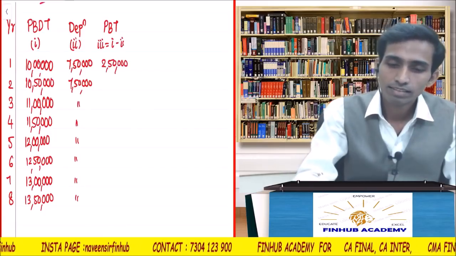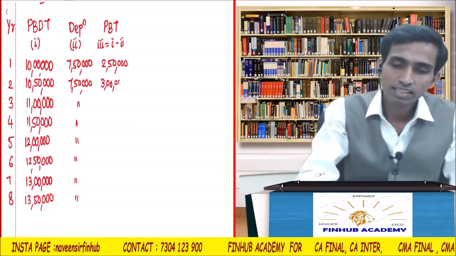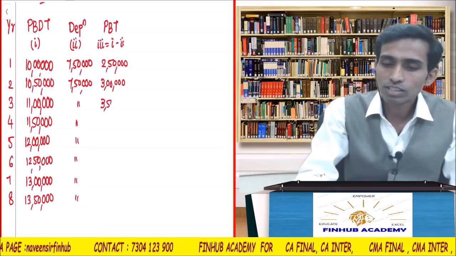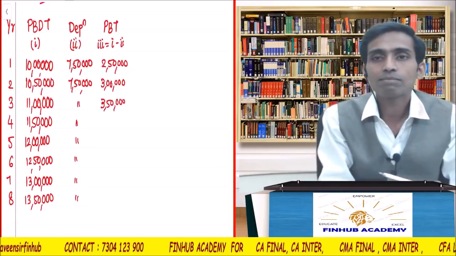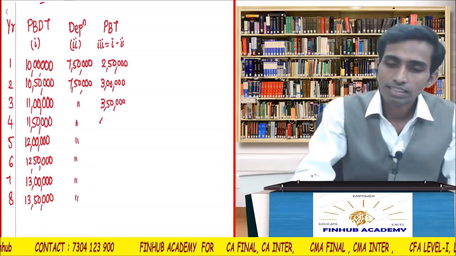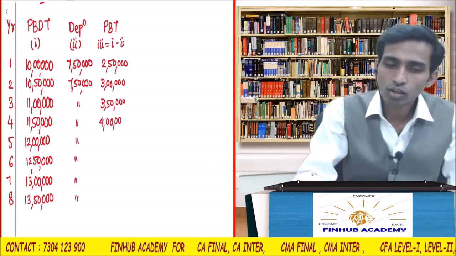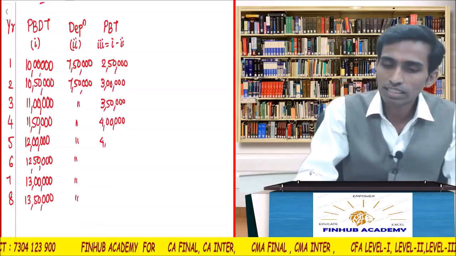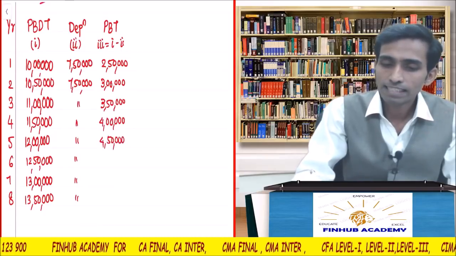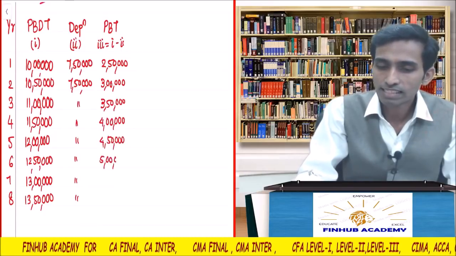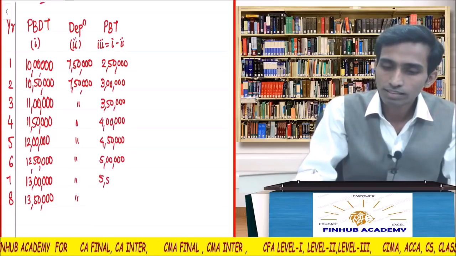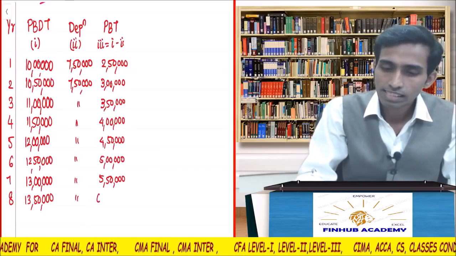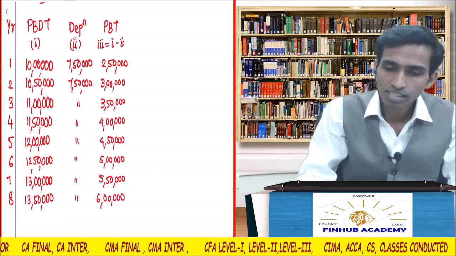Next year 3 lakhs. Am I right? Next year 3 lakh 50,000. Correct? 11 lakh minus 7 lakh 50 is 3 lakh 50. Next year 4 lakhs. Every year it will go on increasing by 50,000. I think it should be clear. Right? Yes, 5 lakhs. Then 5 lakh 50,000. And then 6 lakhs. Okay.